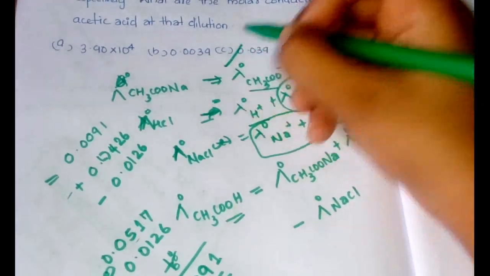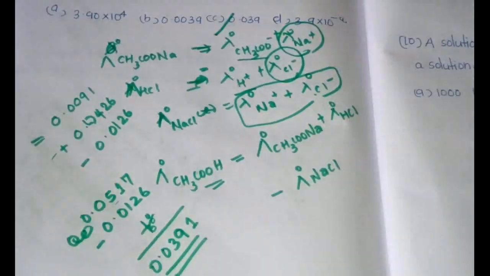So the answer would be option C, 0.039. That is the answer that we are looking for.